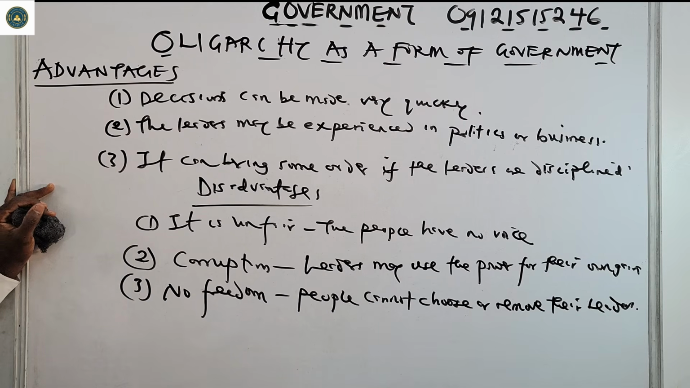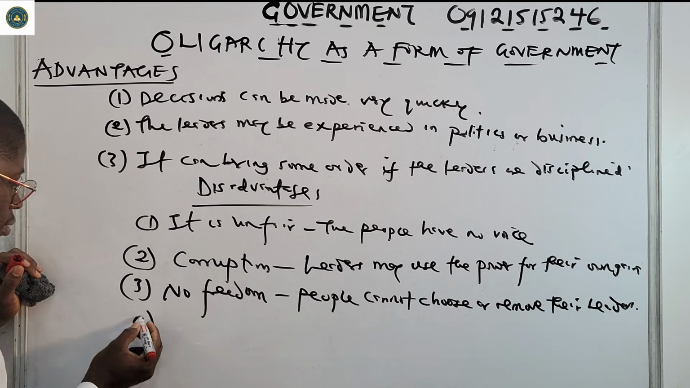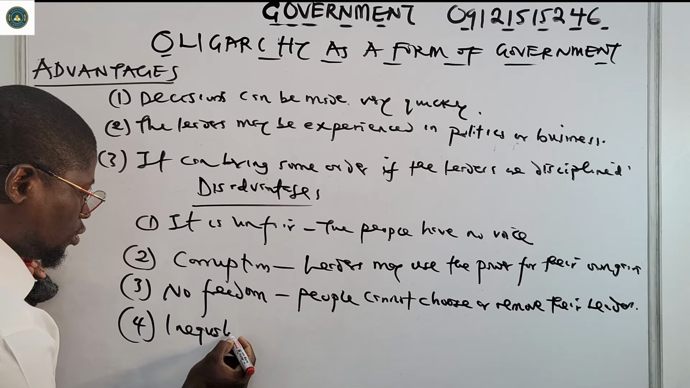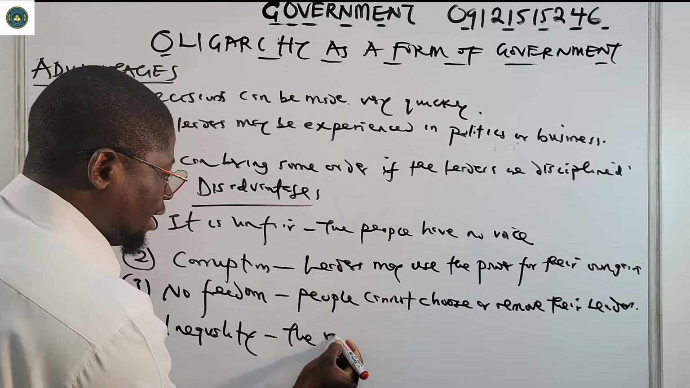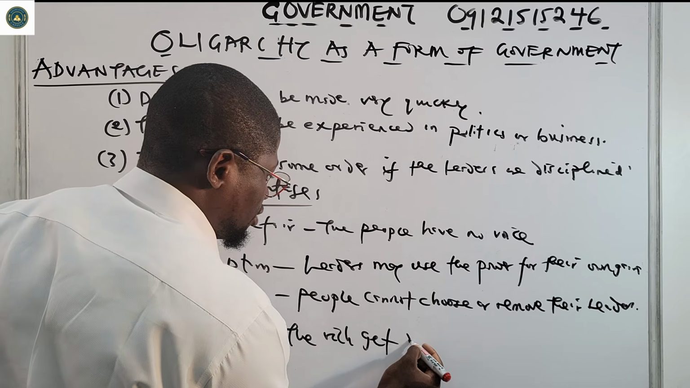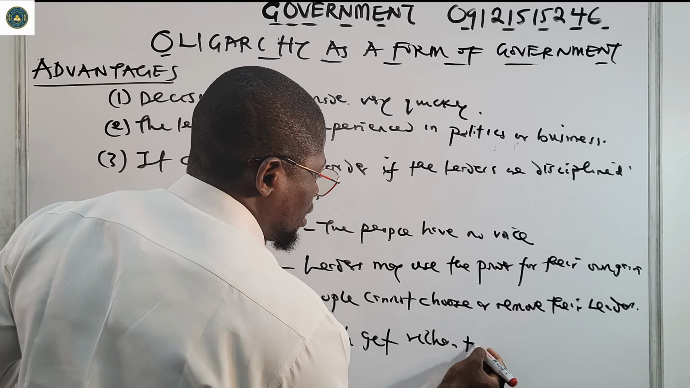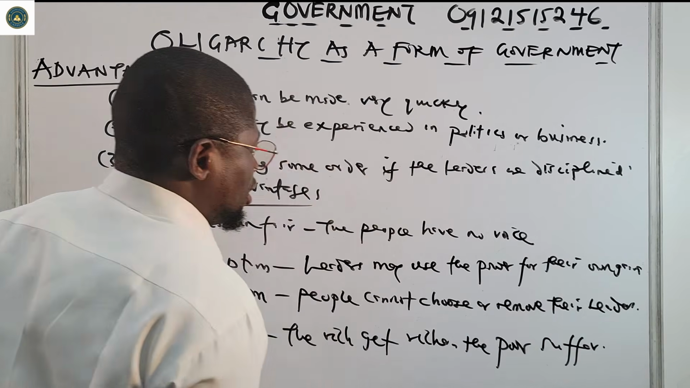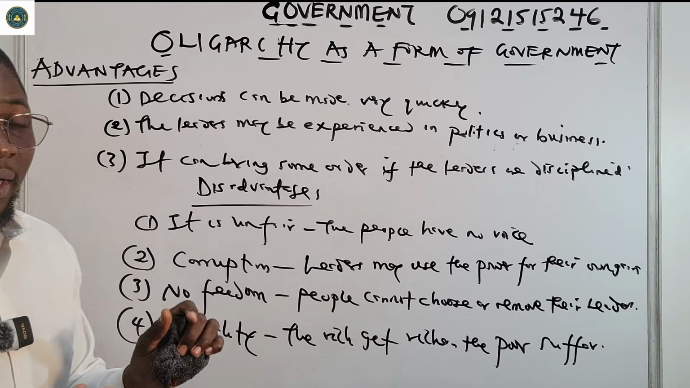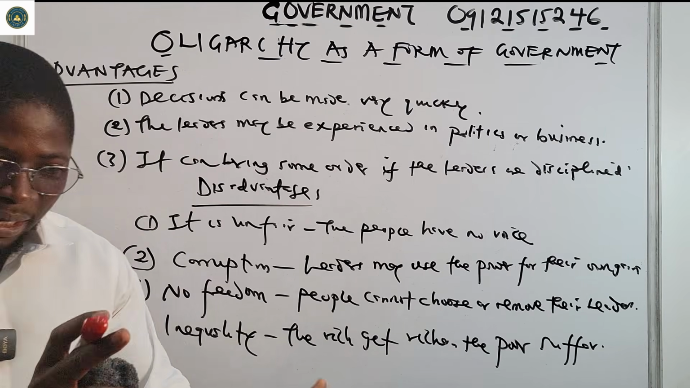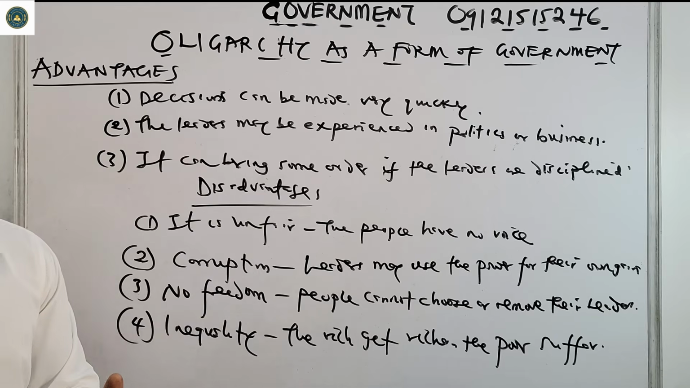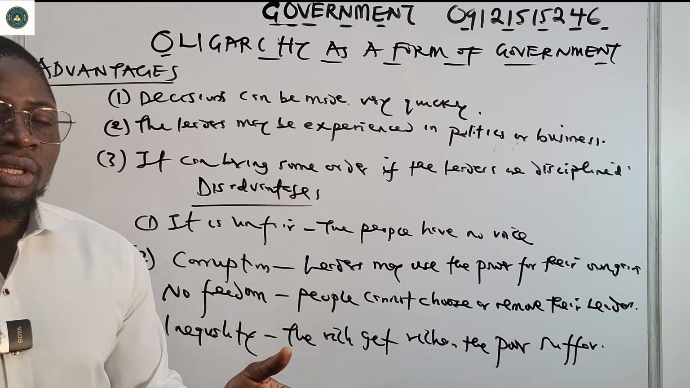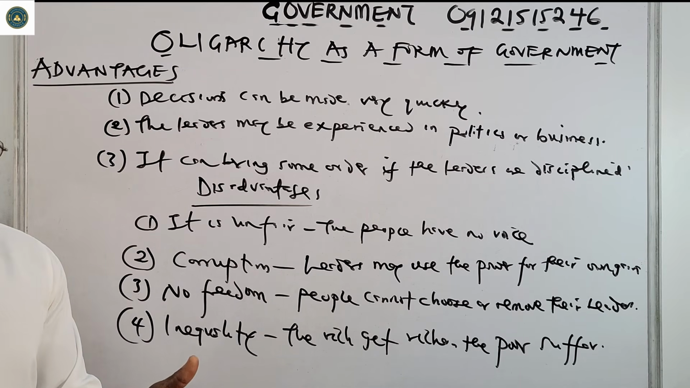Then the last one is number four, inequality. Here the rich get richer, but the poor suffer. There's an imbalance between the rich and the poor. In fact, there's usually no average class. It's either you are poor or you are rich. So the rich will keep on getting richer, and the poor will continue to suffer.